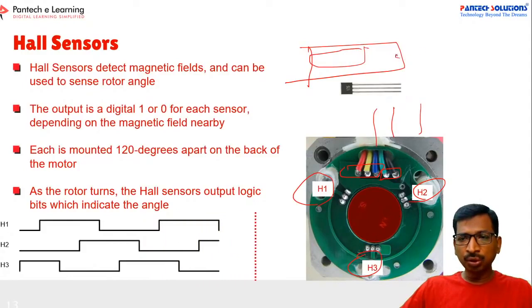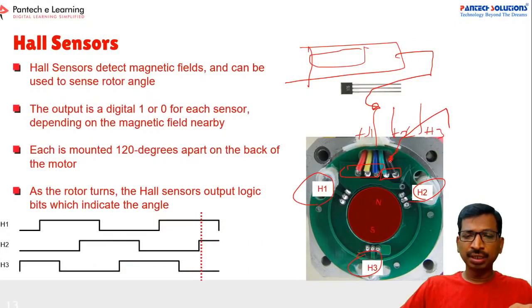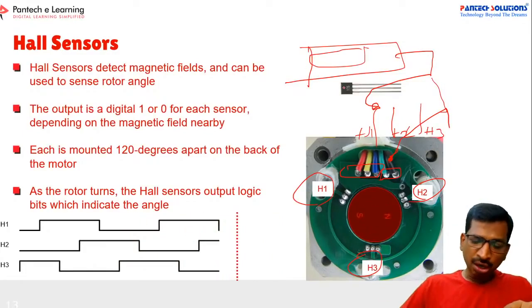If you connect a probe to Hall sensor 1 output, and then H2 and H3, with respect to the ground pin, in the CRO you will receive square pulses.